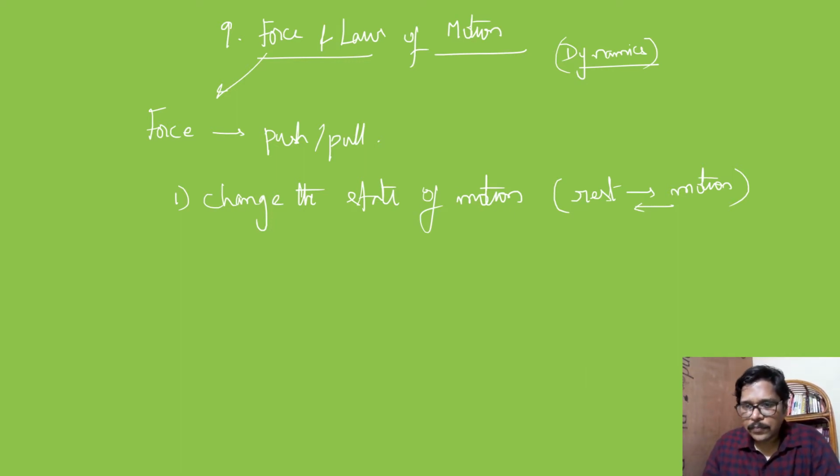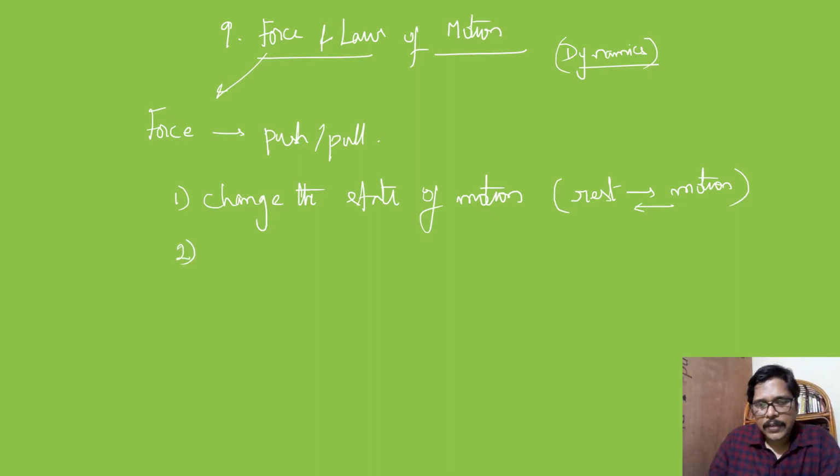Just like when you are riding a bicycle starting from home, you apply force. The bicycle will be at rest and you push the pedals so that there is a change of state from rest to motion. And vice versa, when you apply brakes, the moving bicycle comes to rest. This is done by the force. So force can make either change. It can bring a body to motion, and at the same time it can stop a moving body.